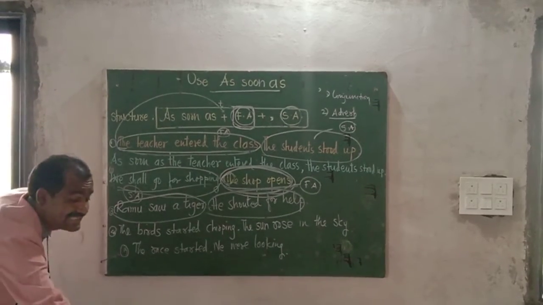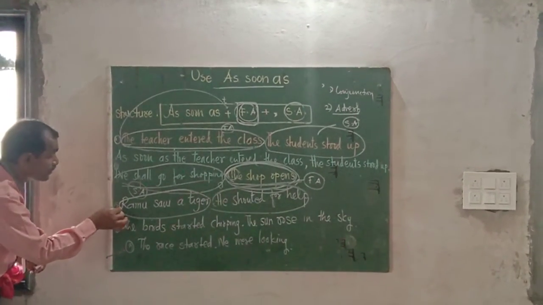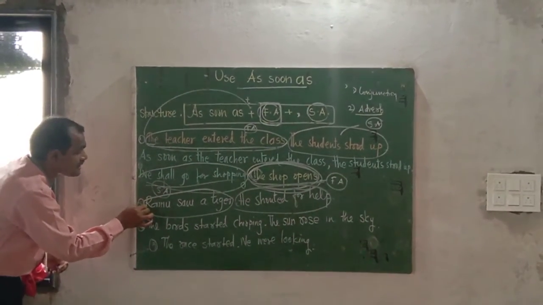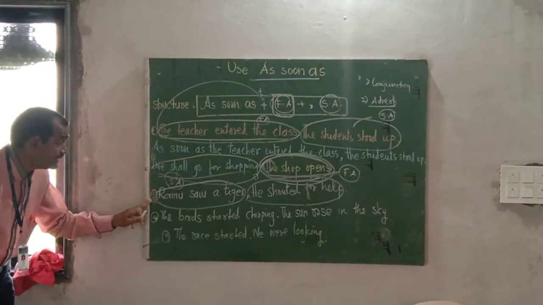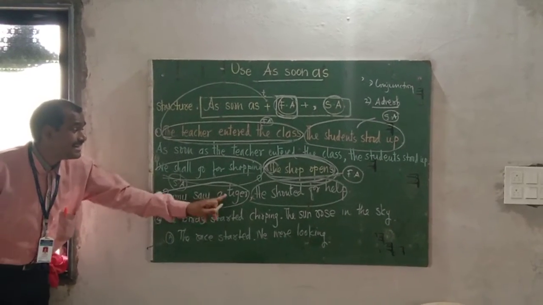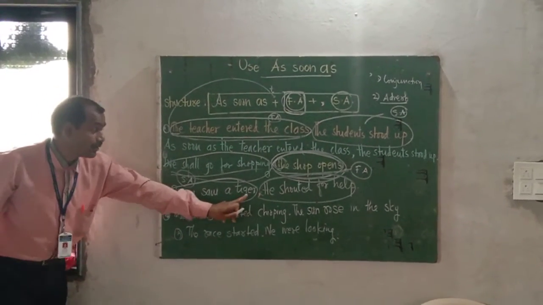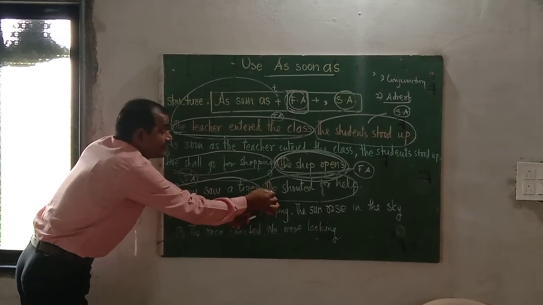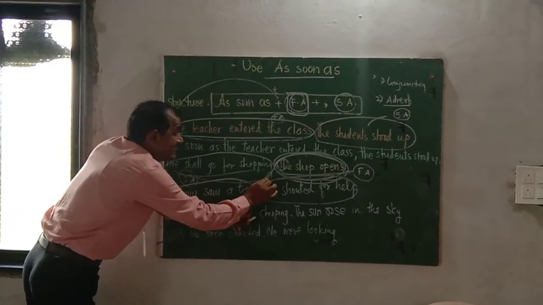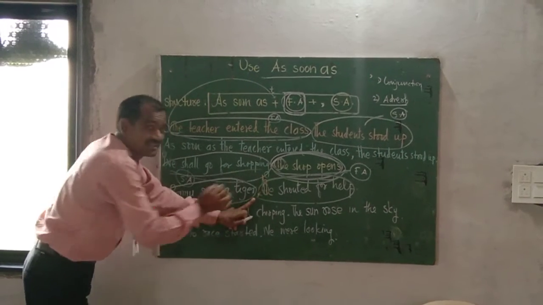Then it is very easy, very simple. Put as soon as here, put a comma here: as soon as Ramu saw a tiger, comma, but after the comma you are expected to write a small h for he.